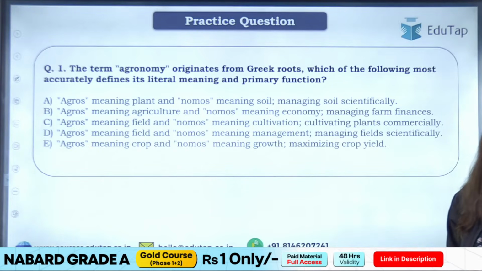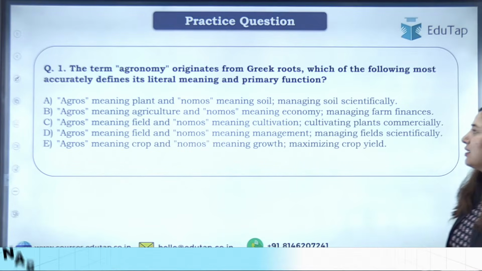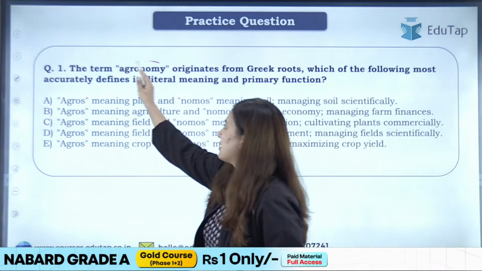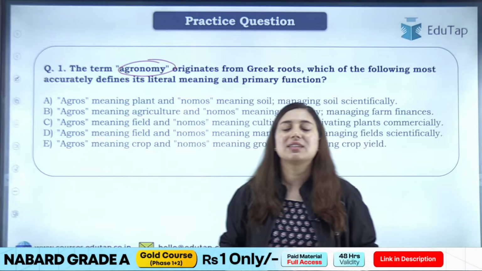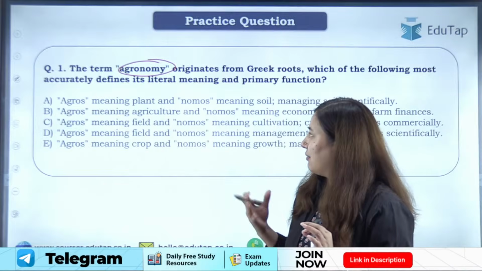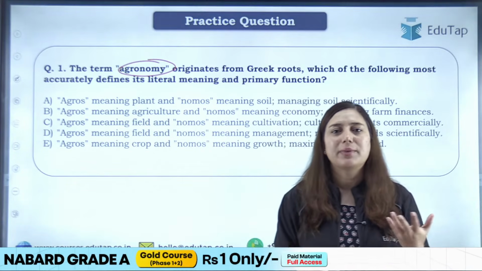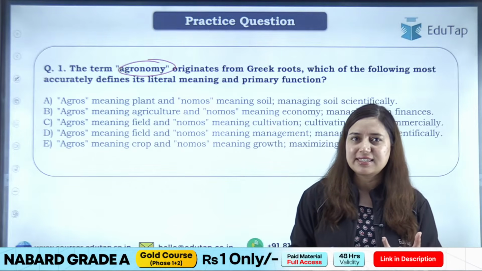Now I have read all the options for you. Please quickly give me the answer. And if you can recall, we have already discussed agronomy in the previous lecture also, right? We discussed different branches of agriculture, and therein I discussed this term agronomy. We discussed that this is a branch of agriculture science, right?